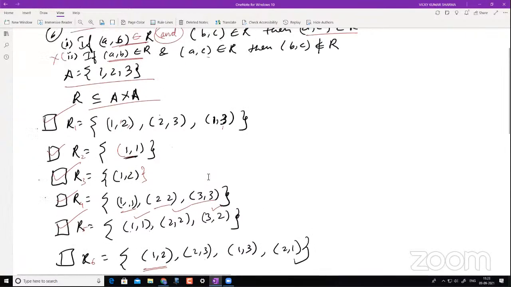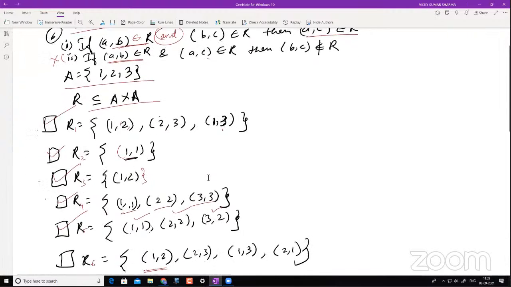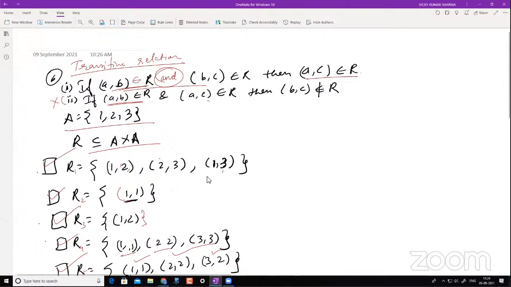Yeah. All the ordered pairs. We are going to take all the first elements A and B. As long as this is happening, I will have to make sure this is there. As long as these two are happening. Understand this? Okay?